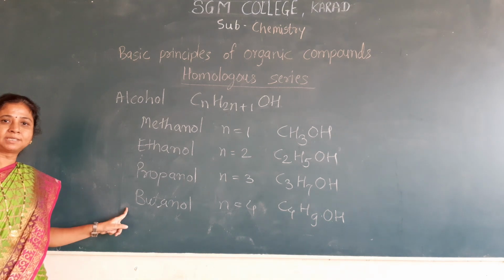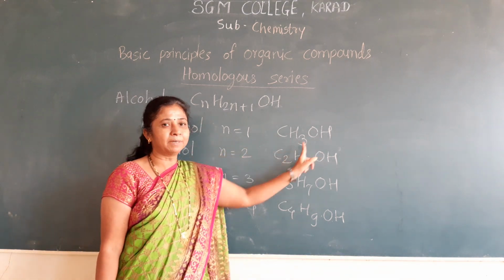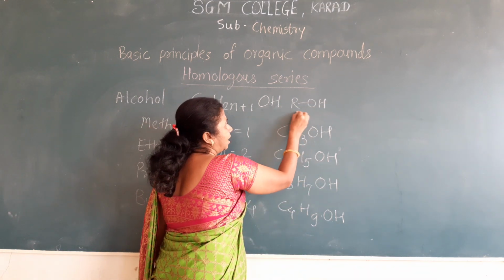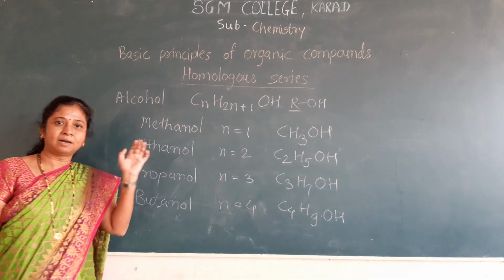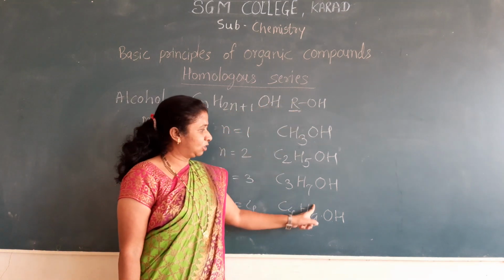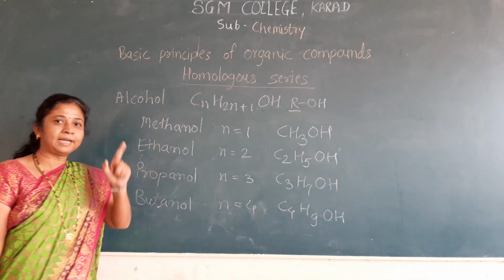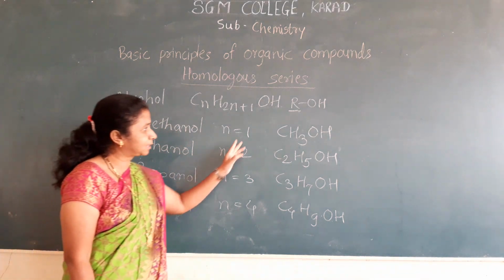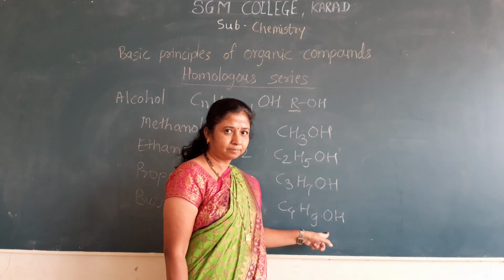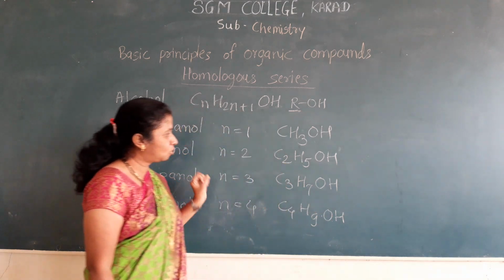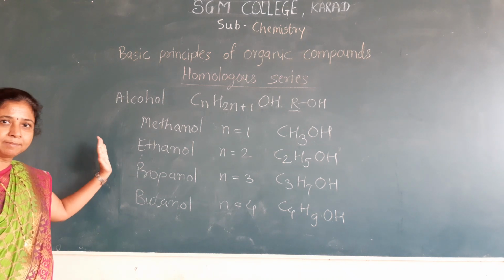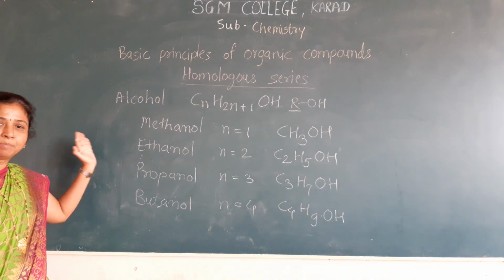These members have the same carbon skeleton, ROH. R means the alkyl group, and OH is the functional group of alcohol. The functional group of this series is OH. Each member having the OH functional group satisfies all the properties of this homologous series: the same family, the same carbon skeleton, and the same functional group.